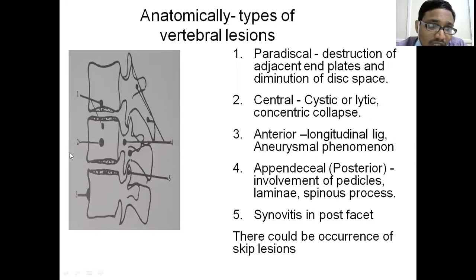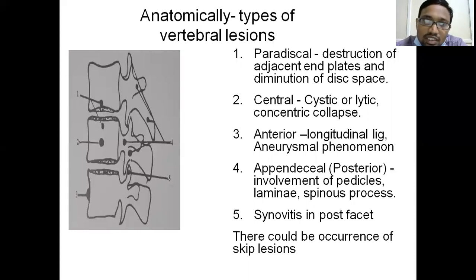Sometimes there can be involvement of only the anterior longitudinal ligament, the ligament that spans in front of the vertebral bodies. Or sometimes the facet joint can be involved. This is the facet joint. So anatomically, based on where the lesion has started, it is described.